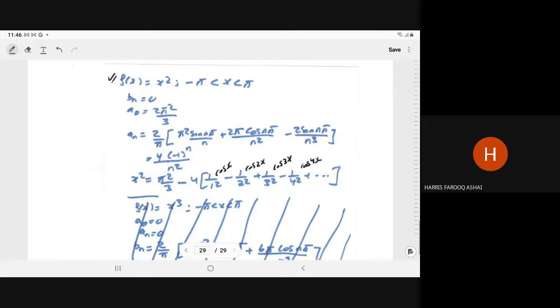So that's all in the Fourier series. In the next class, we will start the Sturm-Liouville theorem, the second last chapter, and the last is the partial differential equation.